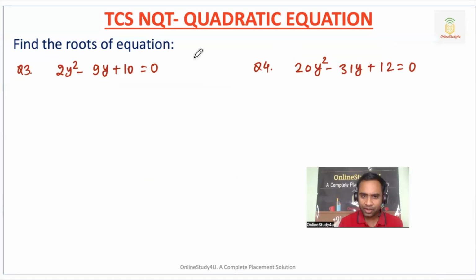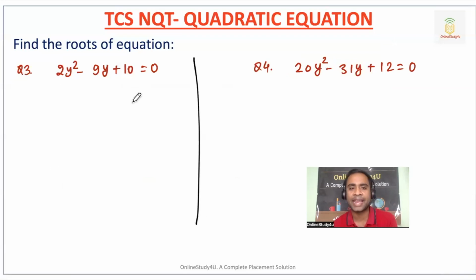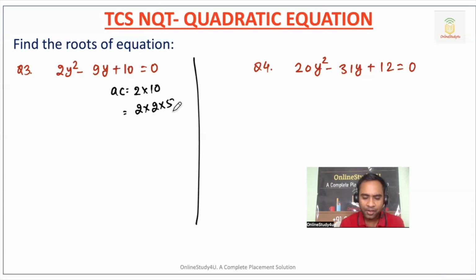Okay, now 2y square minus 9y plus 10. Again AC. AC is nothing but 2 into 10. Now write down the prime factors: 2 into 5. You have to watch the video till the end, because we have also put coding here, which is a similar kind of code as was asked in the 15th of January TCS NQT exam. Now here you want 9.